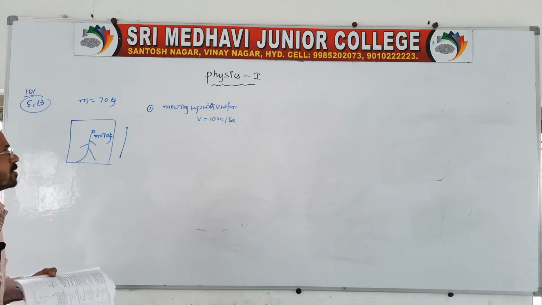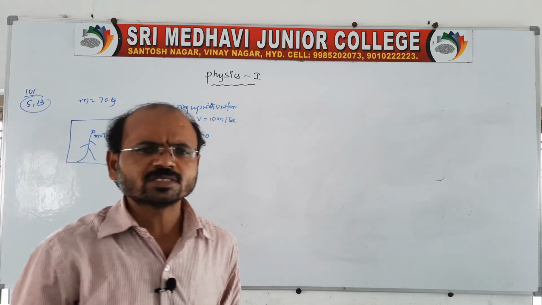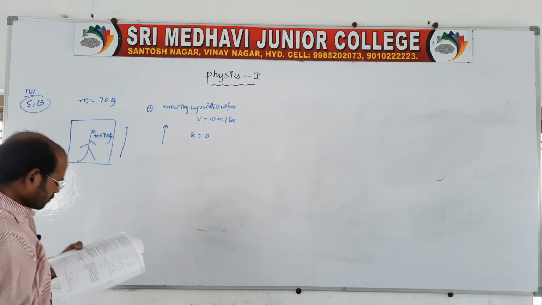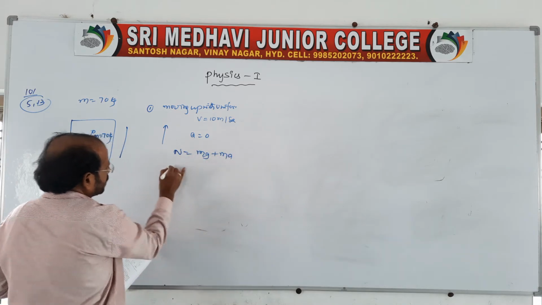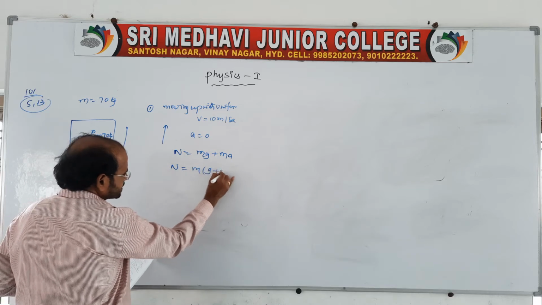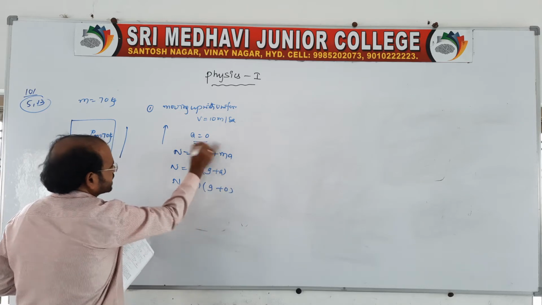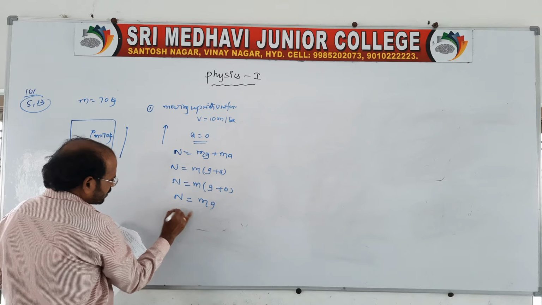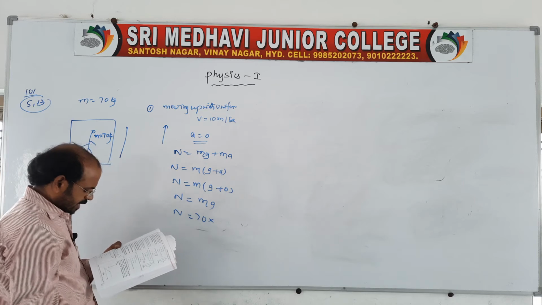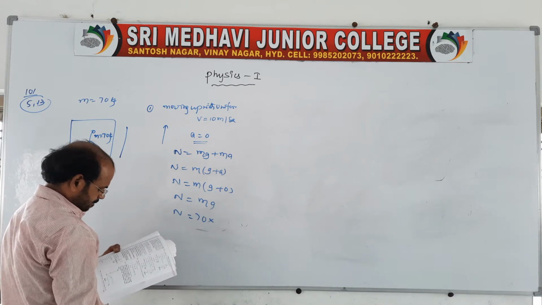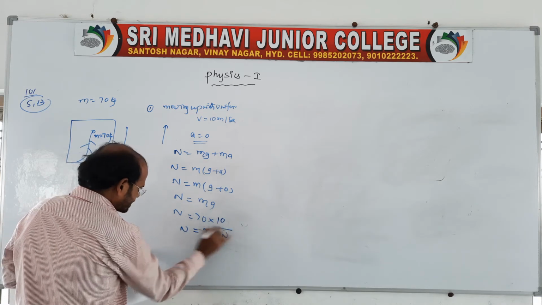When moving up with a uniform speed, the acceleration is 0, because there is no change in velocity. So we know that when moving up, normal N is equal to mg plus ma, or N is equal to m into (g plus a). Here N is equal to m into (g plus 0), because acceleration is 0. N is equal to mg. The mass of the man is 70. Suppose g value is not given, you take it as 10, so that we will get 700 newtons as the normal force.